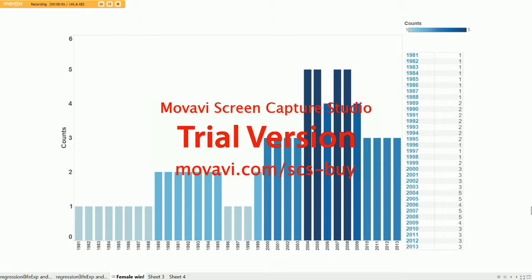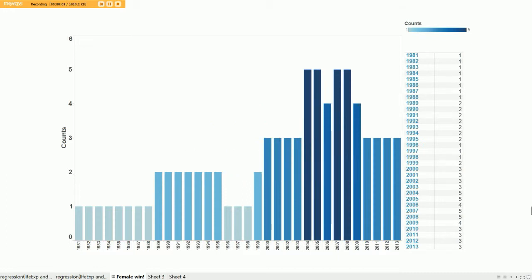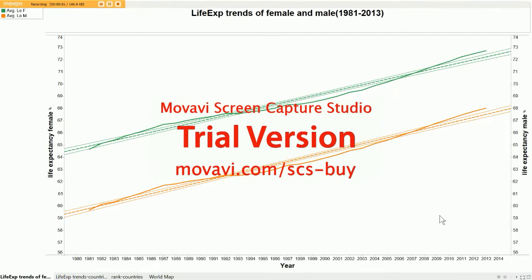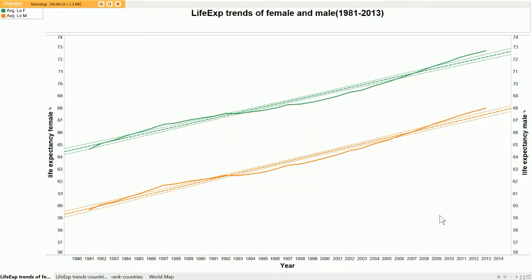Is it true that females live longer? So I did a query to see in how many countries males have longer life expectancy than females in each year. And here are the results. The count is no more than 5, so obviously females win. I also plotted a graph to see the trends of life expectancy for different genders. And as we can see here, for both genders, the trend keeps going up.